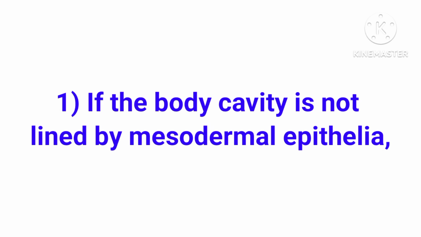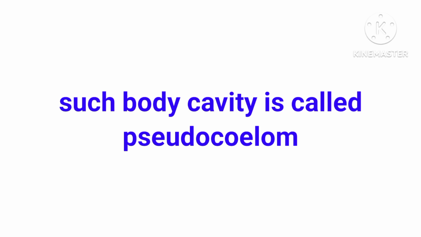If the body cavity is not lined by mesodermal epithelia, means it is the epithelia or epithelial cells that come from the mesoderm. Such body cavity, means true coelom is not present, is called pseudocoelom.